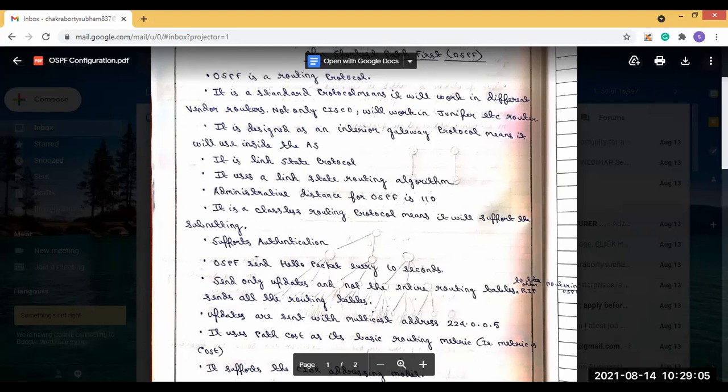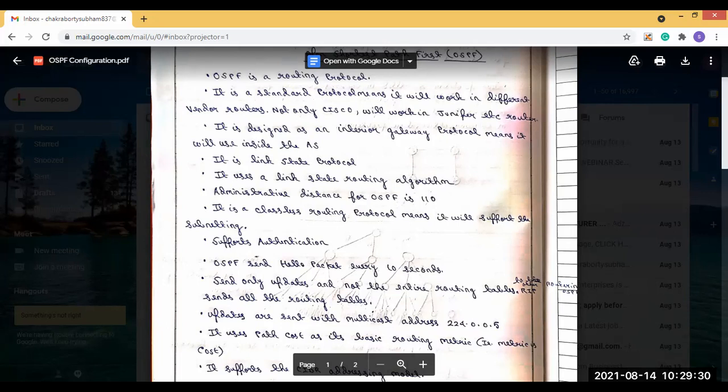In OSPF, it only sends the updates. That means the entire routing table is not shared.